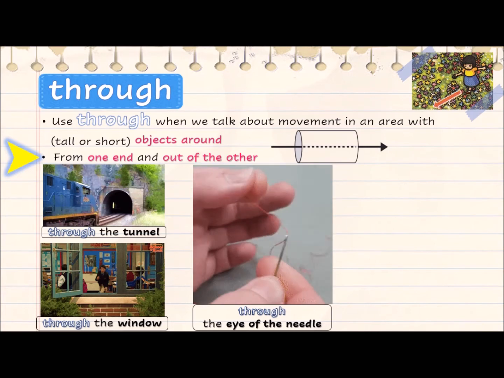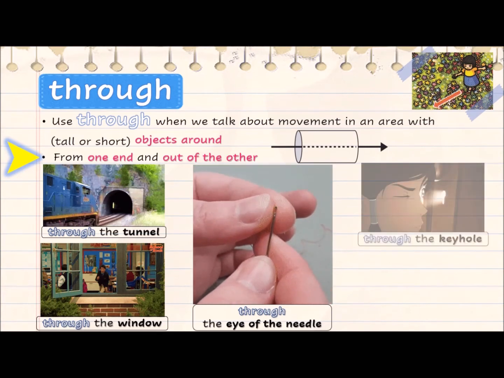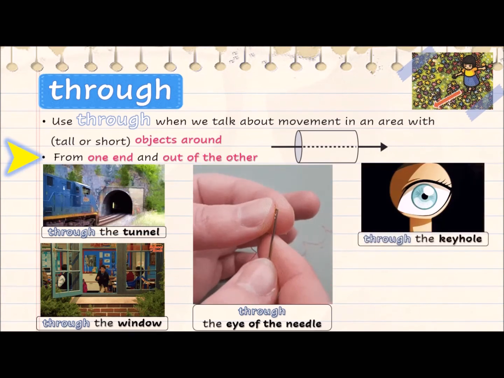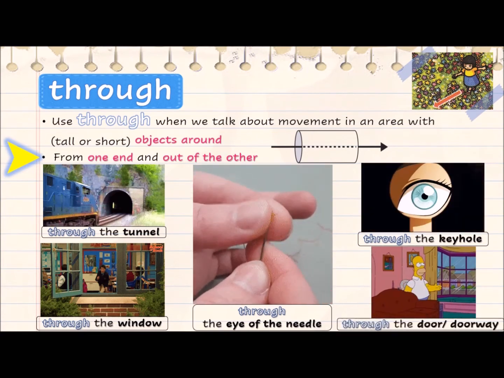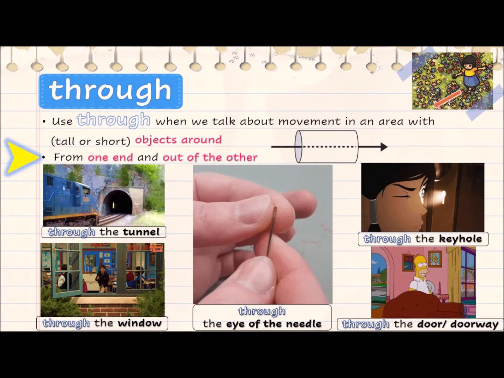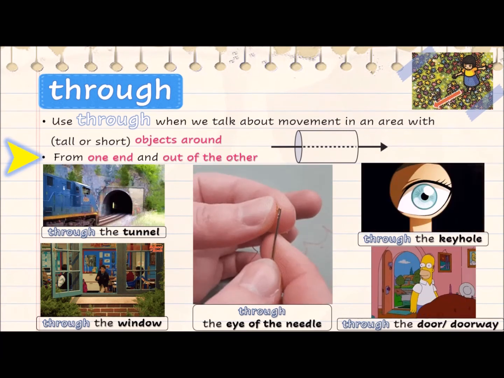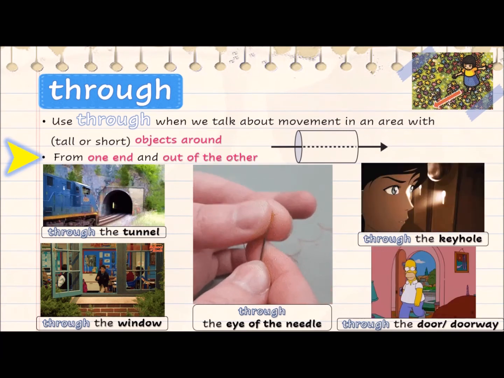Pull the thread through the eye of the needle. Through the keyhole. Look through the keyhole. Through the door or doorway. Walk through the door or walk through the doorway.